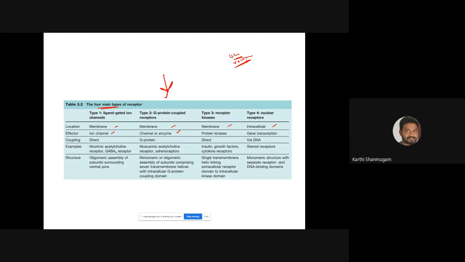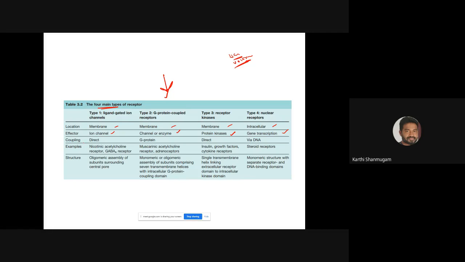The effector for the third family is the protein kinase. There are hundreds of kinases present within the cell. They can specifically activate certain kinases which can phosphorylate some amino acids present in the protein molecule. And the effector of type 4 is gene transcription. That is why this type of receptor is present within the nucleus, which mainly affects the gene transcription process.